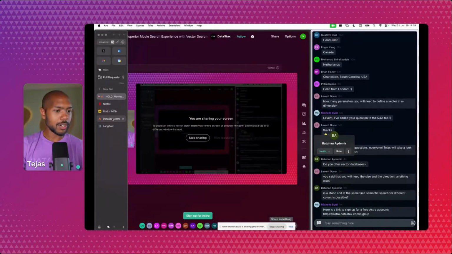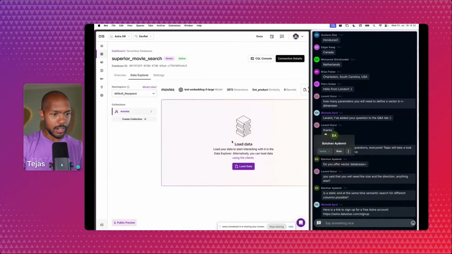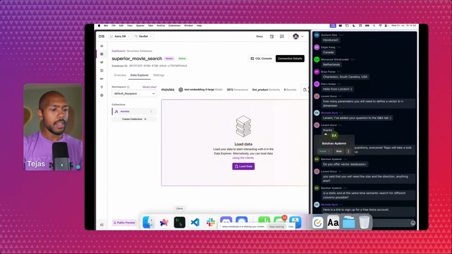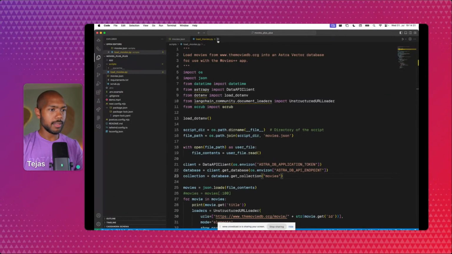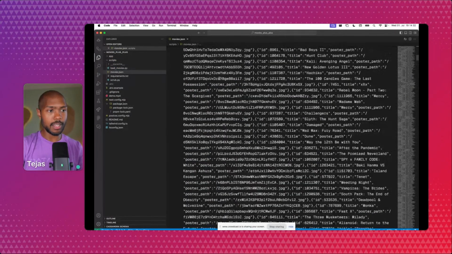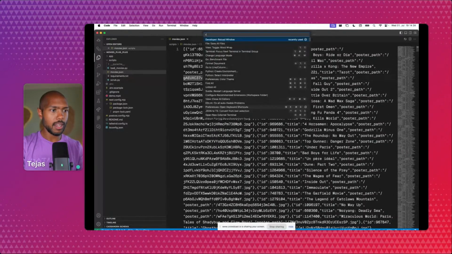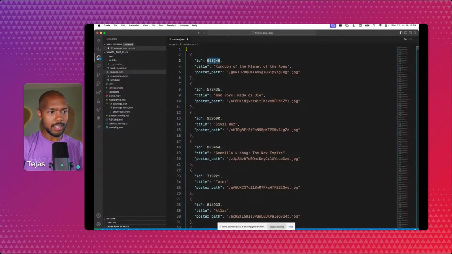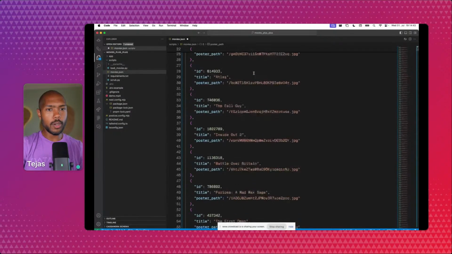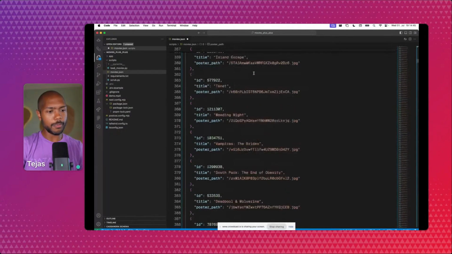Okay, so we have Astra. Our collection is ready, and it's time to load some data. We have some data here. If we open up our project, here's where the data is. So we have this script, we have this big JSON file called movies.json. I wonder if I can format it. Cool. So these are just a bunch of movies with IDs, titles, and poster paths. That's all, okay? And we're going to load this huge list of movies into our Astra database.